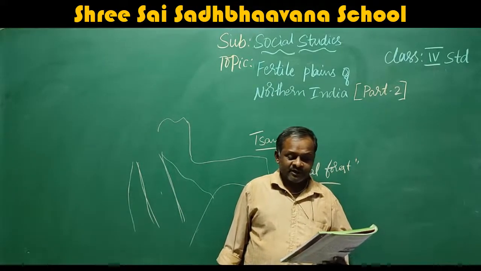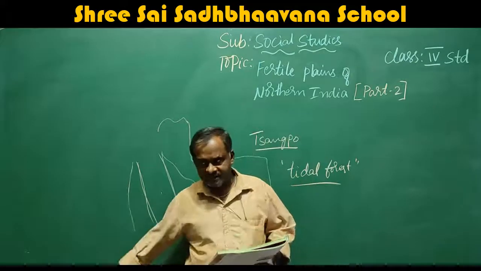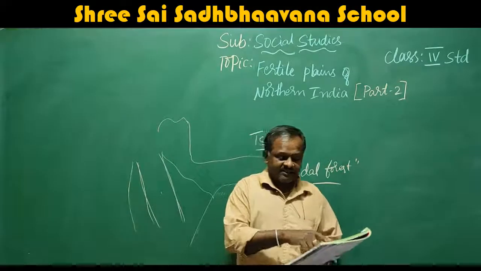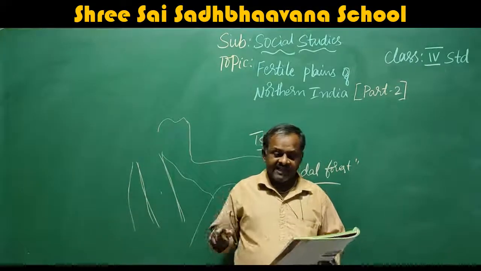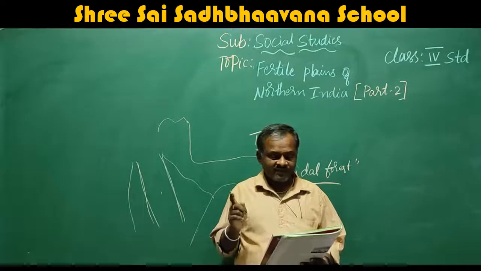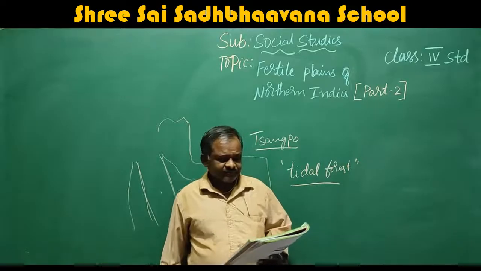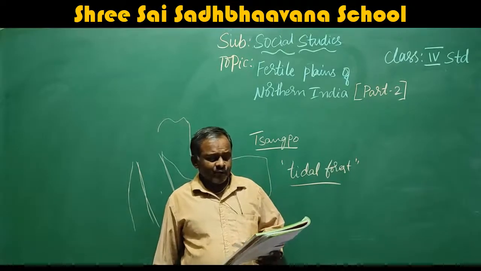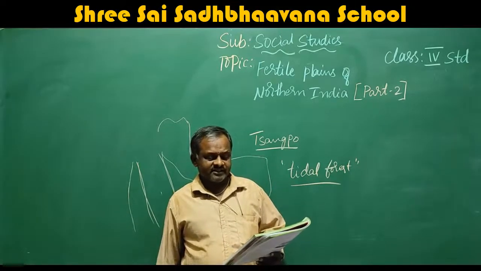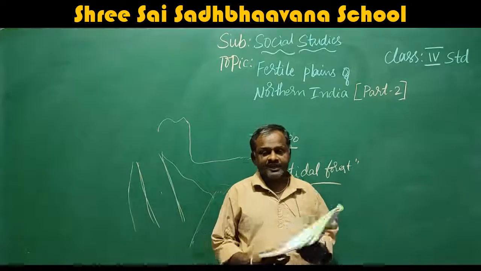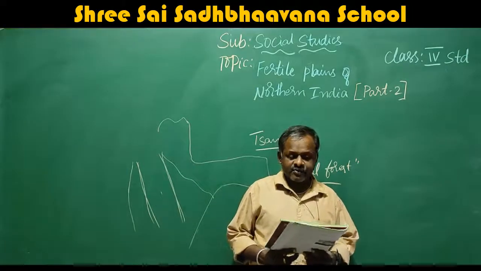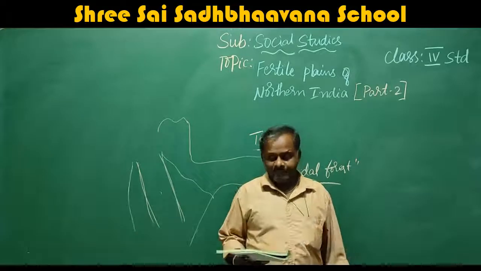These are the most important cities of this river basin. That means wherever this river flows, these are the main cities. They are Delhi, Agra, Varanasi, Haridwar, Meerut, Lucknow, Patna, and Kolkata. Next, Rajgir and Bodh Gaya are famous tourist centers. Here, Rajgir and Bodh Gaya are the very famous tourist centers of this Ganga basin.